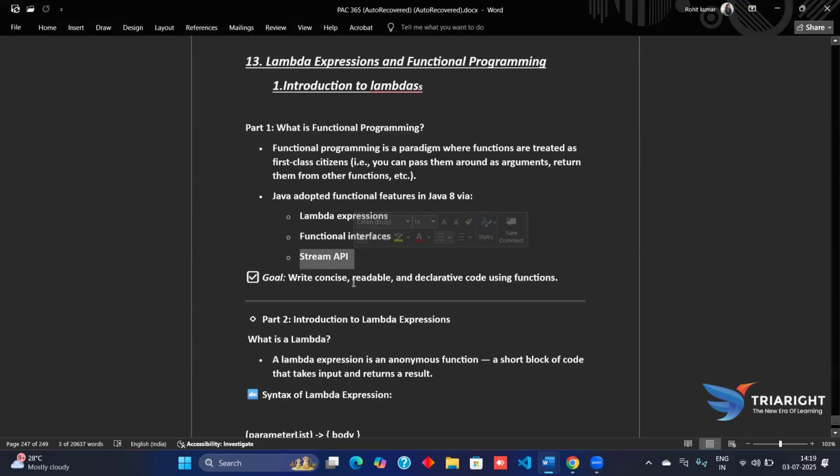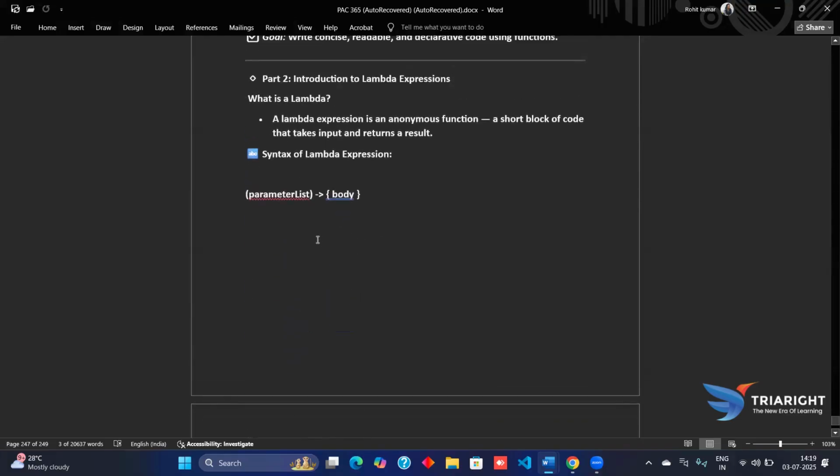Now we have the introduction to Lambda expressions. So what are Lambda expressions? Just like functional programming, a Lambda expression is an anonymous function. It's a block of code with parameters and a body, but no name. We can think of it like a mini method that we can hand to other APIs.